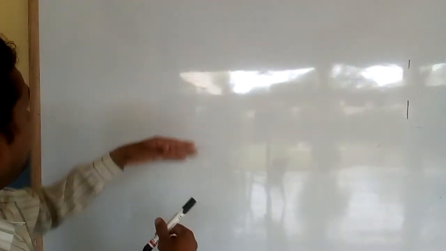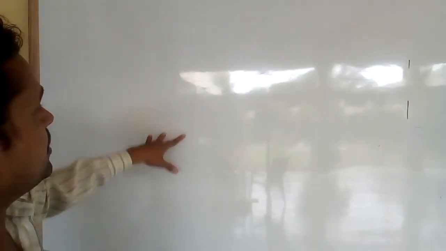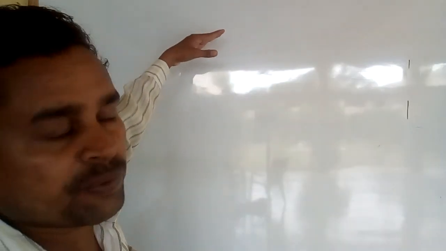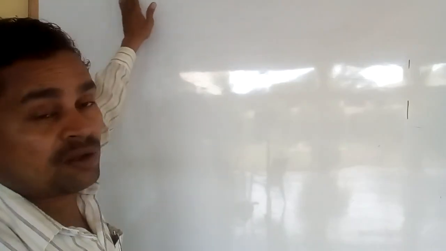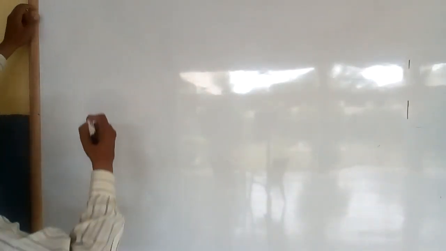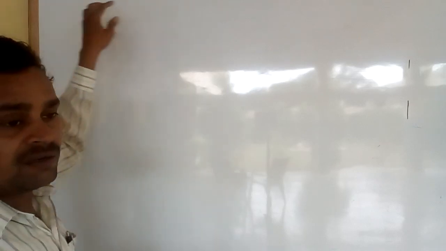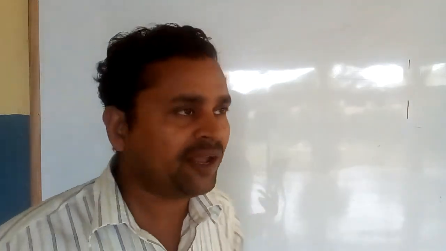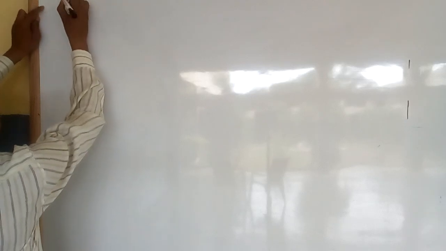So you can write at the upper side of the page, on the left side at the top of the page, the address of the sender. For example, we are writing a letter, so our address will be written at the top of the page on the left side. Suppose we belong to Saraswati Vidyapith, so we write our address here: Saraswati Vidyapith